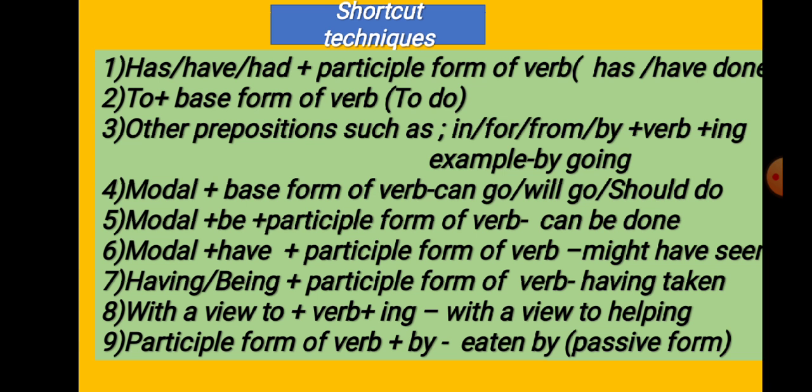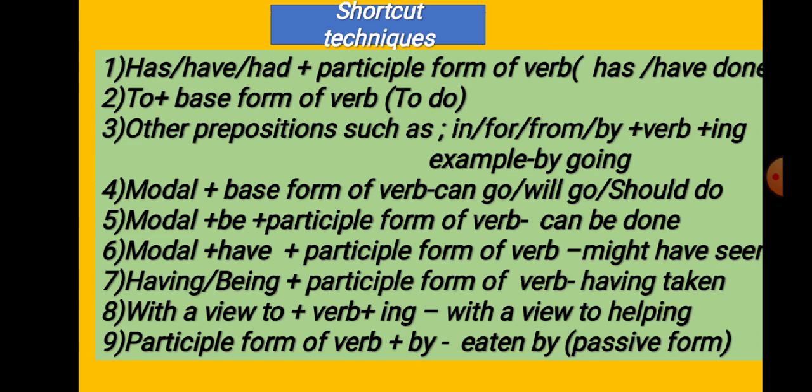Then 2, to plus base form of verb. Example, to do. 3, other prepositions such as in, for, from, by plus verb plus ing. It means after these prepositions you have to add ing to the verb. You see the example, by going. I have written one preposition, but in case of all prepositions you have to follow this structure. Then 4, modal plus base form of verb. You see the example, can go, will go, should do. Verb will never change after modal.